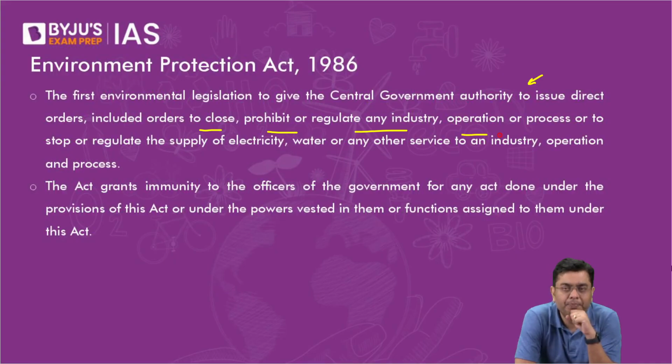For example, let's suppose we talk about leather tanneries in Kanpur. These leather tanneries are one of the bigger pollutant sources to River Ganga. They discharge a significant amount of chromium into River Ganga. Now, let's suppose you, as a government official, go to that tannery and find that they are exceeding the norms of emission, and you order the shutdown of that industry.